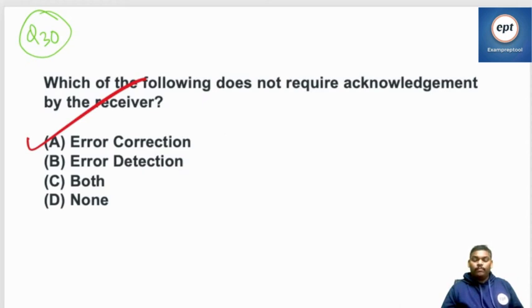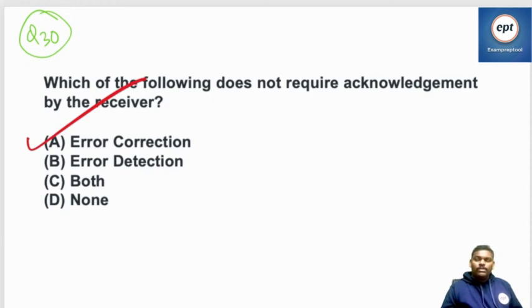Successful, say. Not successful, don't say. Correction means successful. Not successful, just discard.